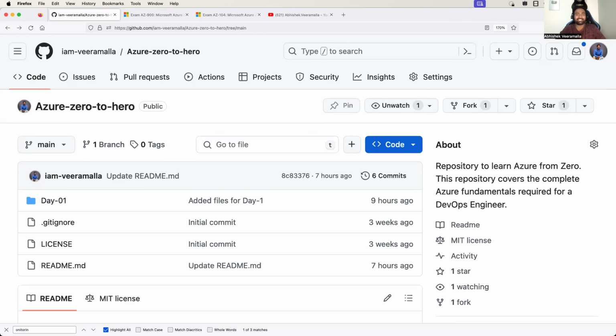Today is 20th of January and as promised, I am here with the Azure Zero to Hero series. I know you're all super excited and even I am very excited. That is because in this series, we are going to learn Azure right from the basics. We will cover Azure concepts theoretically and practically. We'll do a lot of demos, a lot of practicals, interview questions, and much more. So I'm very excited, and without any further delay, let's get started with the first video of this series, that